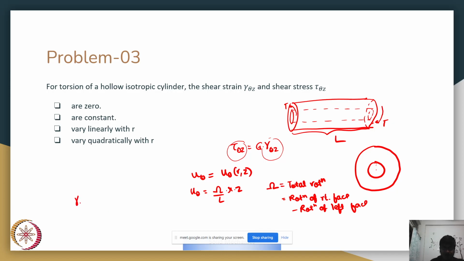In this case, your gamma theta z would be equal to dou u theta by dou z plus dou u z by dou theta. For this case, your u z is 0. Also, in general for the assumptions that we are using, u z is independent of theta. Therefore, your gamma theta z is nothing but omega by L into r, and therefore your tau theta z is G omega by L into r. So both, as I mentioned earlier, if you know gamma theta z, you know the nature of tau theta z as well. Both are varying linearly with r.